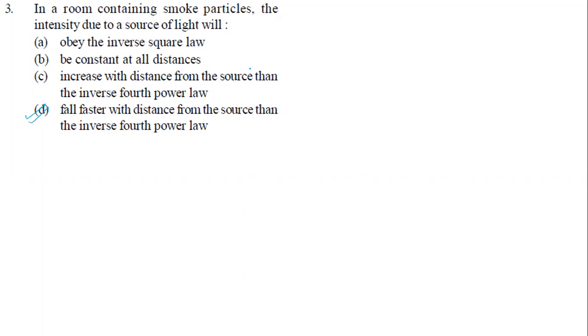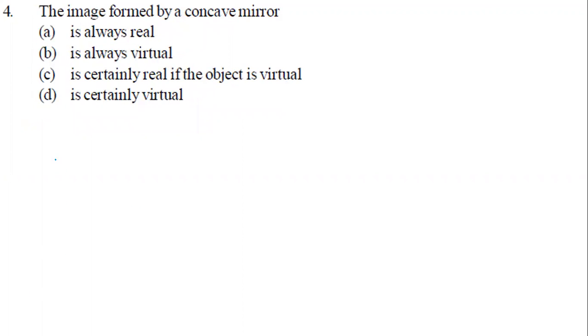Okay, so let us go to the next question. Look at this now. The image formed by a concave mirror is. When we have a question like this, we need to remember all the different types of images formed by the concave mirror. Now, in the case of a concave mirror, what are the possible cases? If I take the first case, this is a concave mirror.